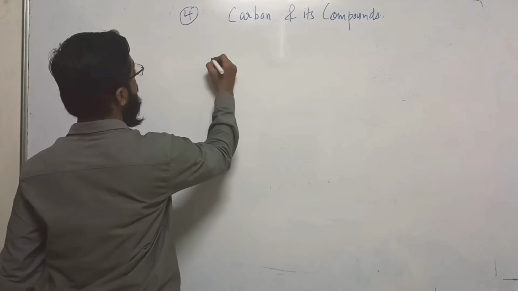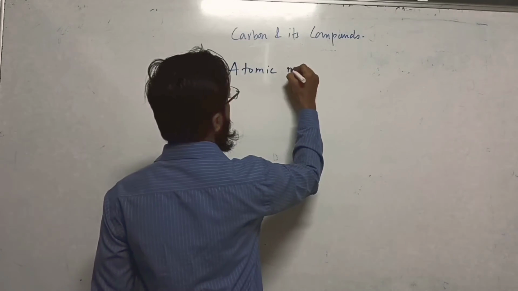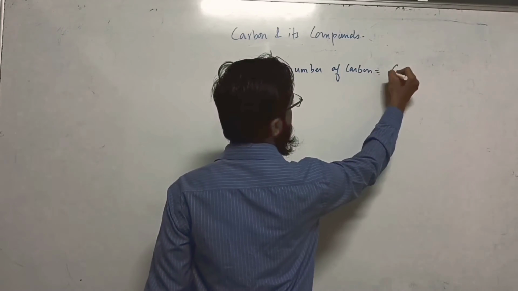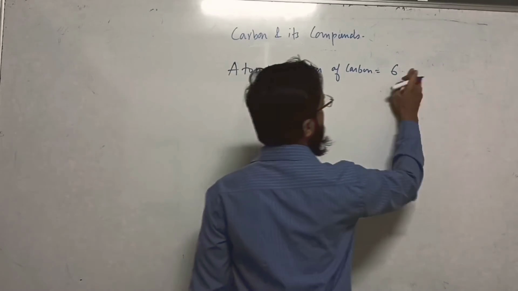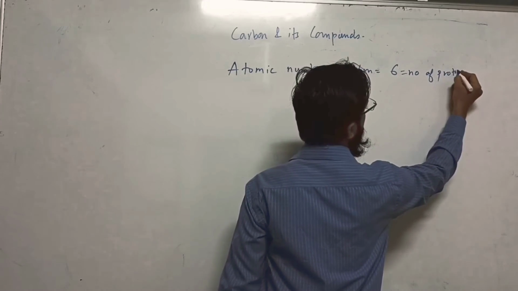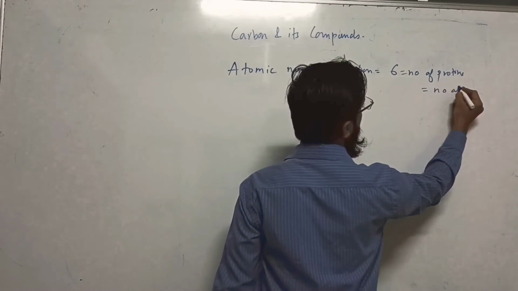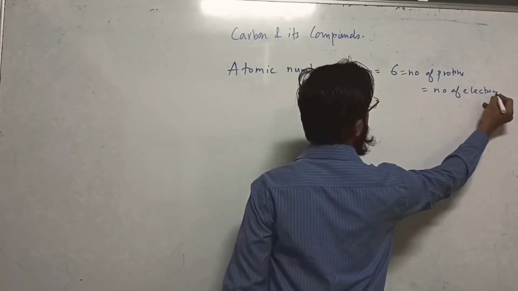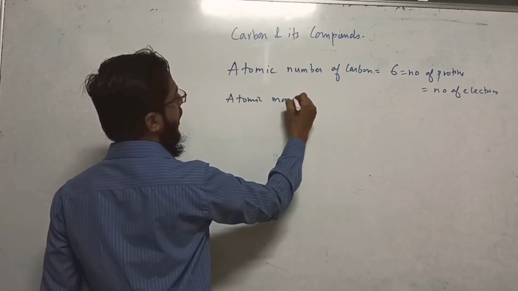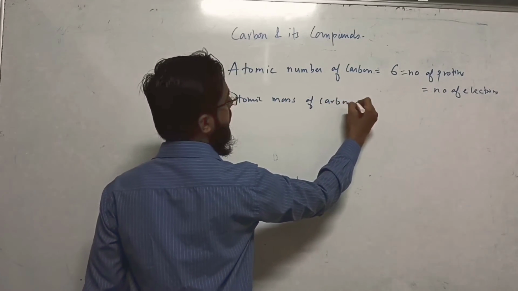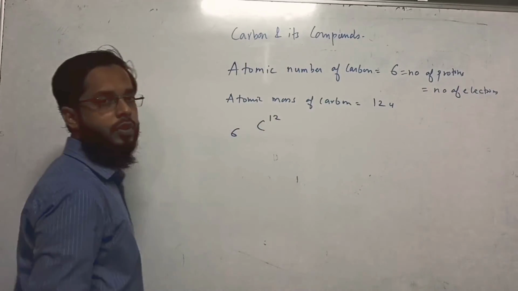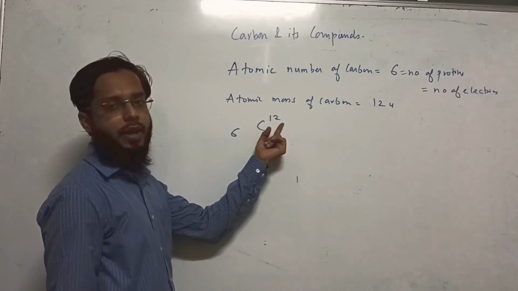First of all, we must know the details of carbon. Atomic number of carbon is 6. What is it? It is the number of protons, which is equal to the number of electrons. Okay. Atomic mass of carbon is 12. That is relative mass. We know that it is 6C12. 6 is the atomic number, 12 is the atomic mass.